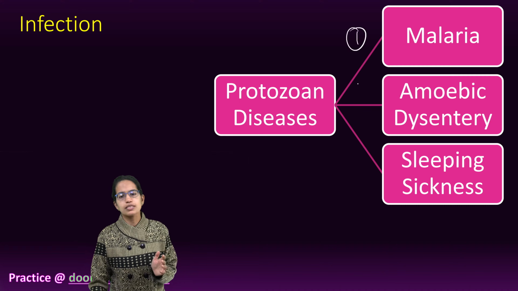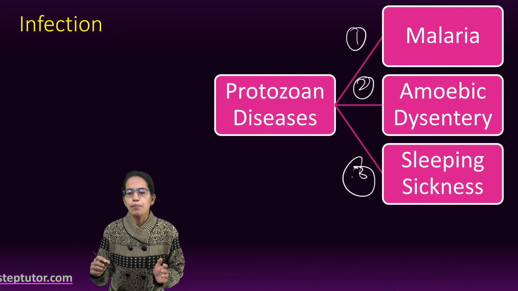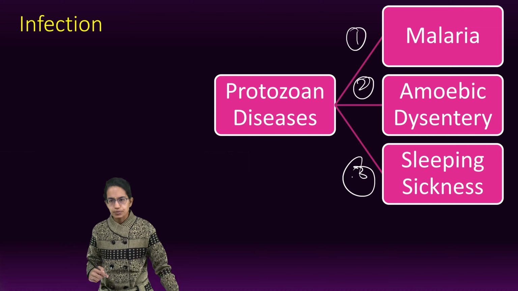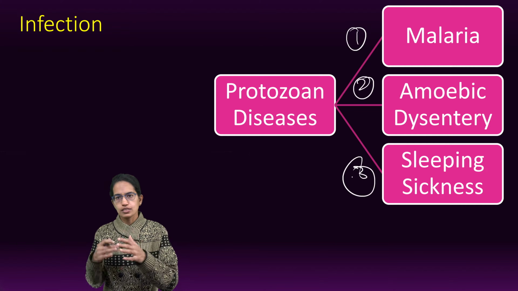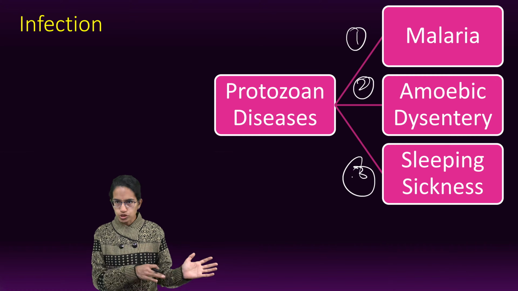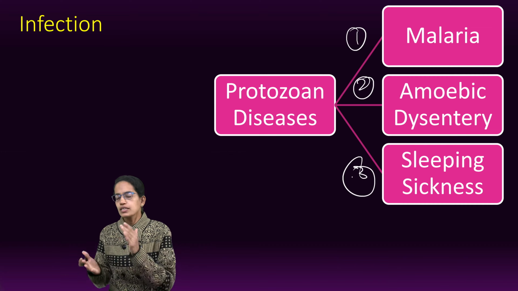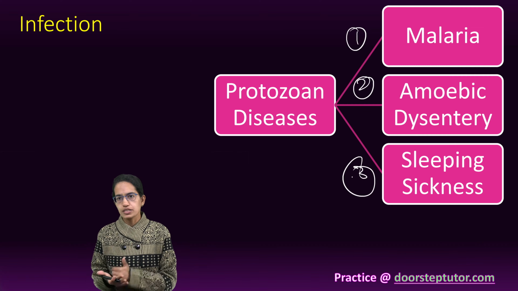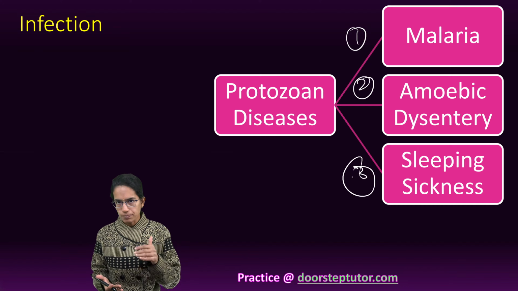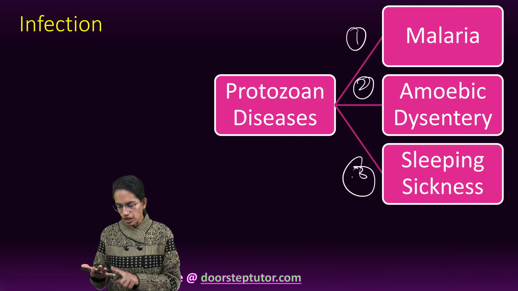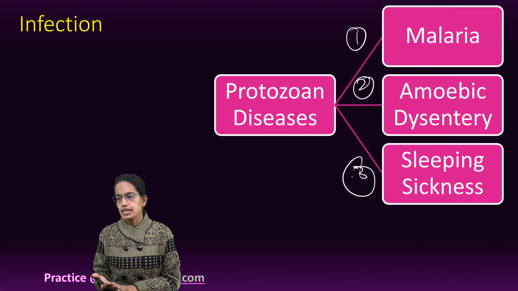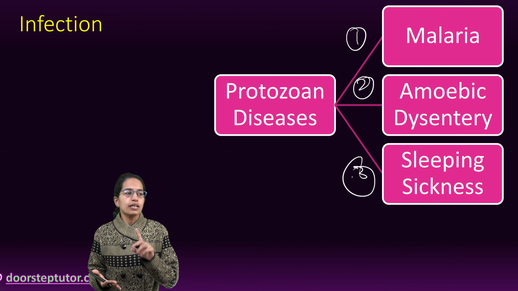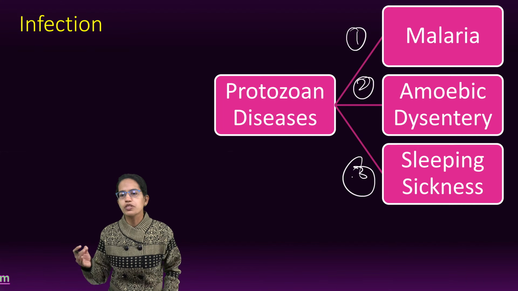Three important diseases that we would understand here again: malaria, amoebic dysentery, and sleeping sickness. Malaria, as we had discussed most of it when we talked about mosquitoes as the vector. This malaria has four different species. It is caused by Plasmodium. So Plasmodium vivax, falciparum, Plasmodium malariae, and Plasmodium ovale. So four species of Plasmodium which cause malaria.